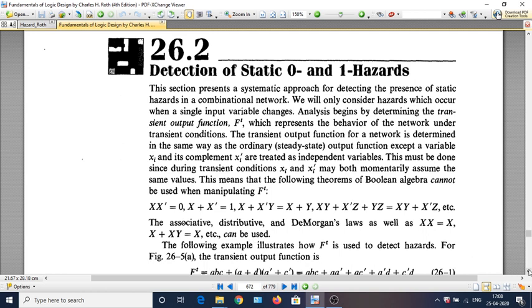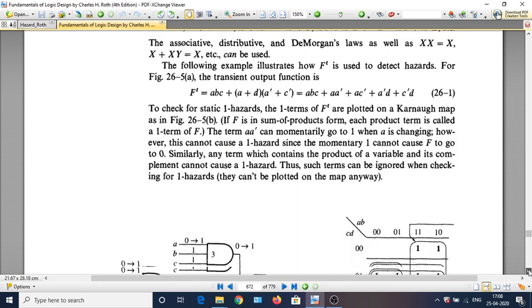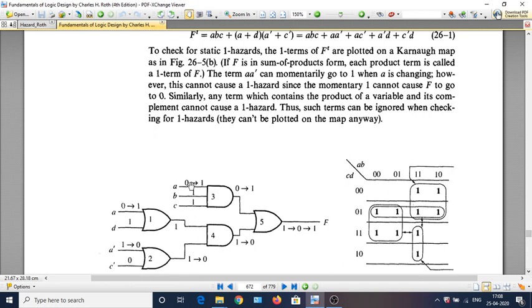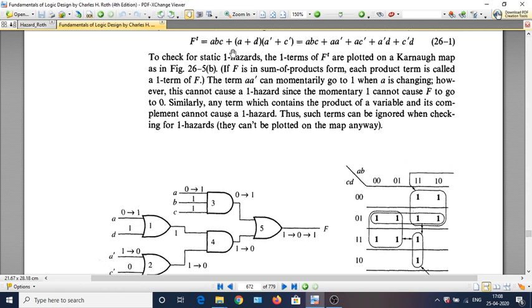Okay, now let us look at a circuit and the corresponding F transient of this one. So here you have a circuit with three variables A, B, C, and here is the output F. Let us look at the F transient of F. F transient is nothing but ABC, that is this AND gate, and this is A or D, that is this one, and finally this is A complement or C complement, that is this one.